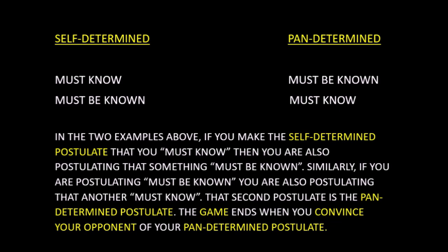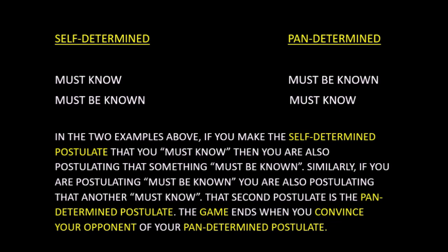A performer on stage postulates, "I must be known to the audience. The audience must know me." When the cop catches the criminal, he overwhelms him with his must-know postulate and the criminal must be known. When the performer gets on stage and sings or acts, the audience complements his or her must-be-known postulate with a must-know postulate. And in this case, since the audience came to see the performer willingly, we don't necessarily have to use the word must, at least not as far as the audience is concerned, unless maybe there are those who are compulsive about seeing the performer, or who were forced to attend the show.